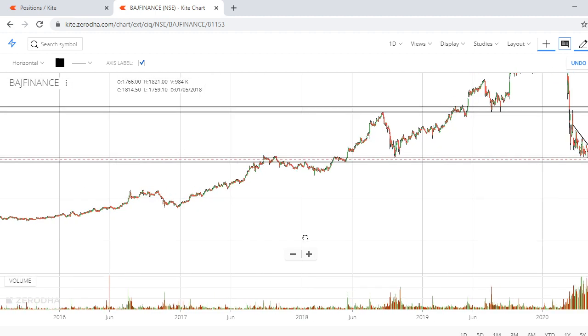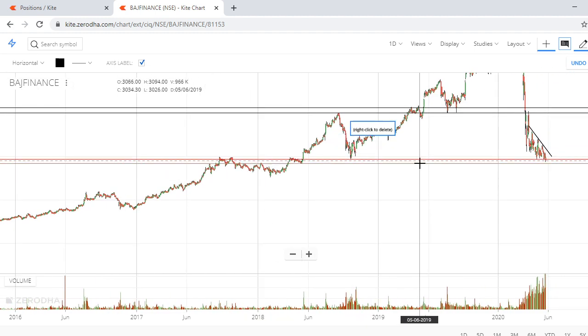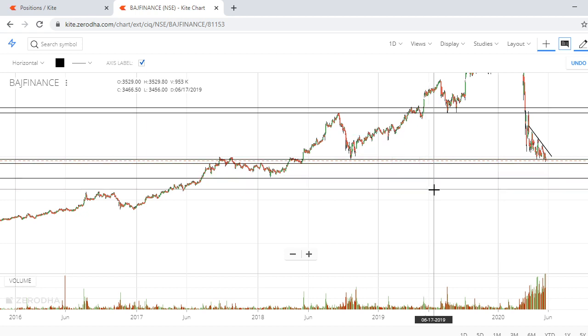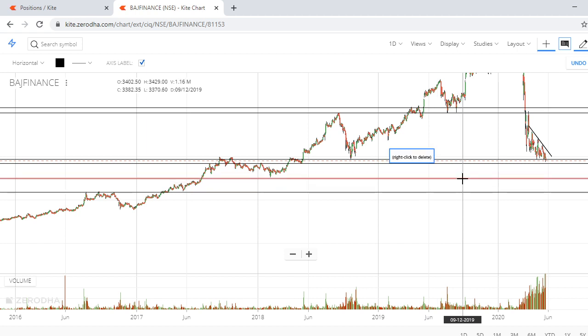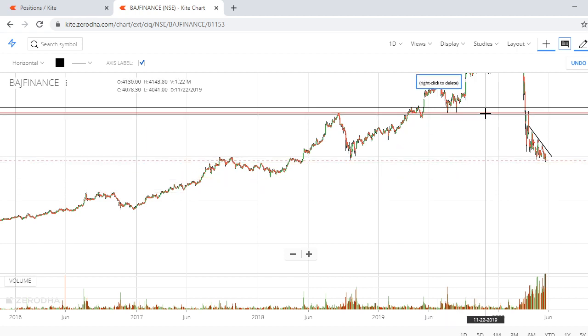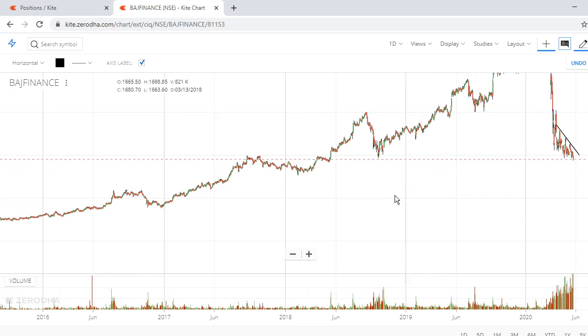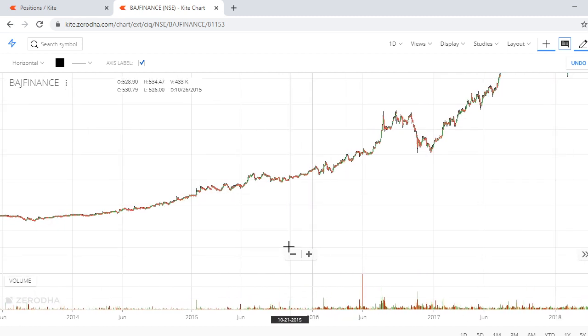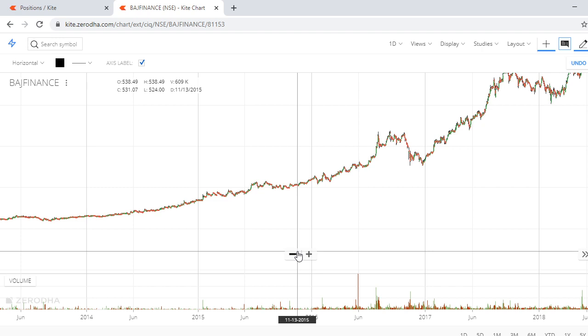You can see that once it breaks the 1830 level, then again it goes to the next levels. See, that's how you can use the supply demand zones. Especially for positional traders, this is a beautiful concept. You can make good money by using swing trades. I'll explain in one session what is the use of swing trades. Swing trades can make you good money, and consistently you can make money by using them.